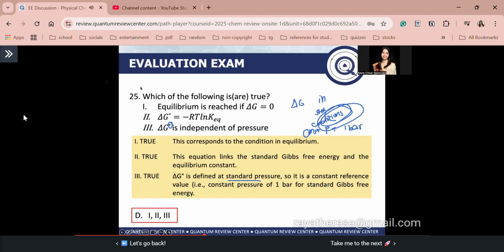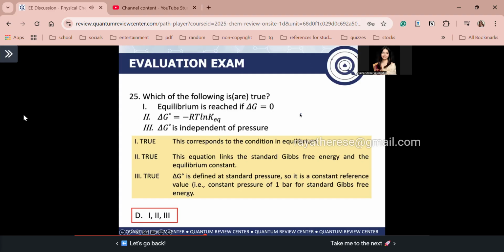Ma'am, when will statement 3 be false? Of course, guys, when it is delta G without the naught. If it is just delta G, without the naught, statement 3 is false. Because, again, why is delta G dependent on pressure? Recall, guys, the fundamental equation for dG is equal to negative SdT plus VdP, remember? Let's recall that again. Negative SdT plus VdP is our fundamental equation for dG.